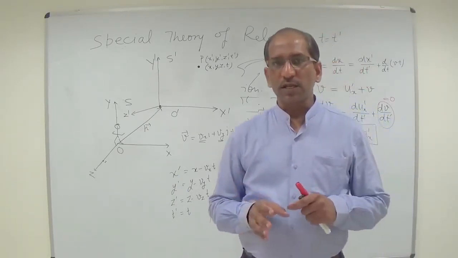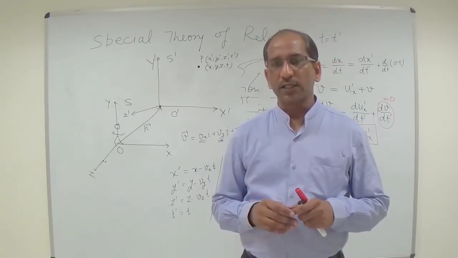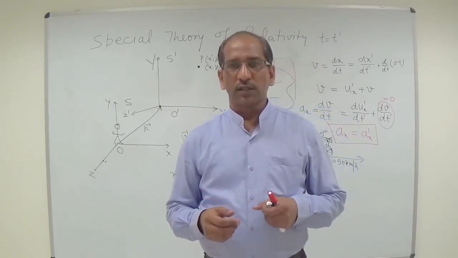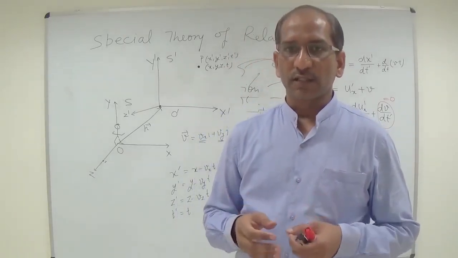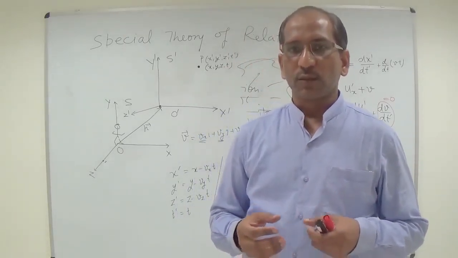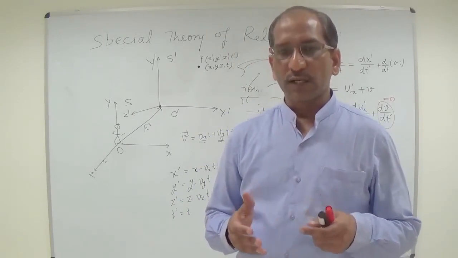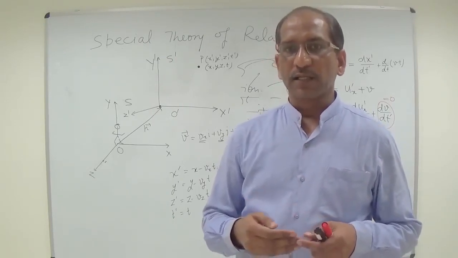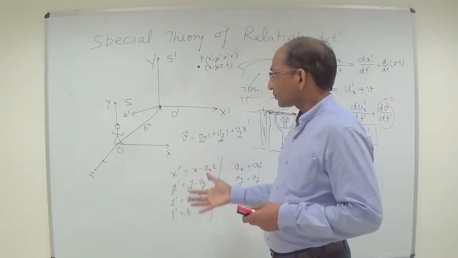So this was the basic first topic of the special theory of relativity, where we discussed the Galilean transformation. In the next lecture we will see what the drawback of the Galilean transformation was and where we face difficulty implementing this idea.